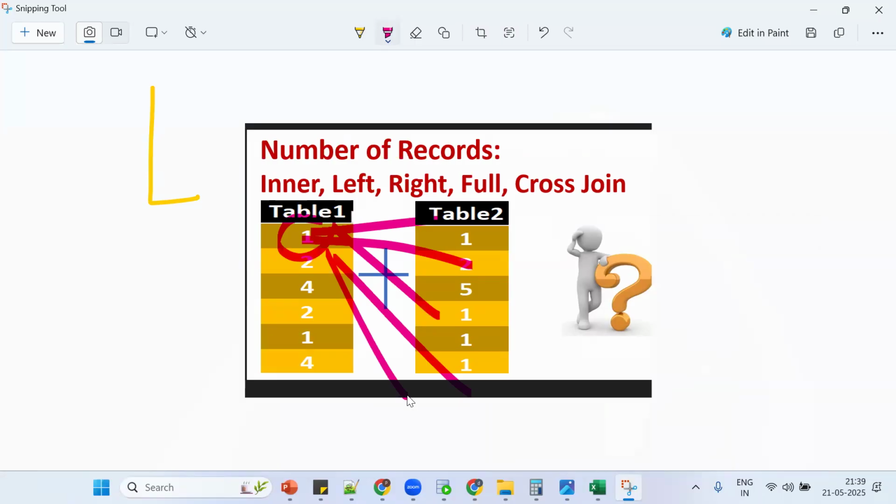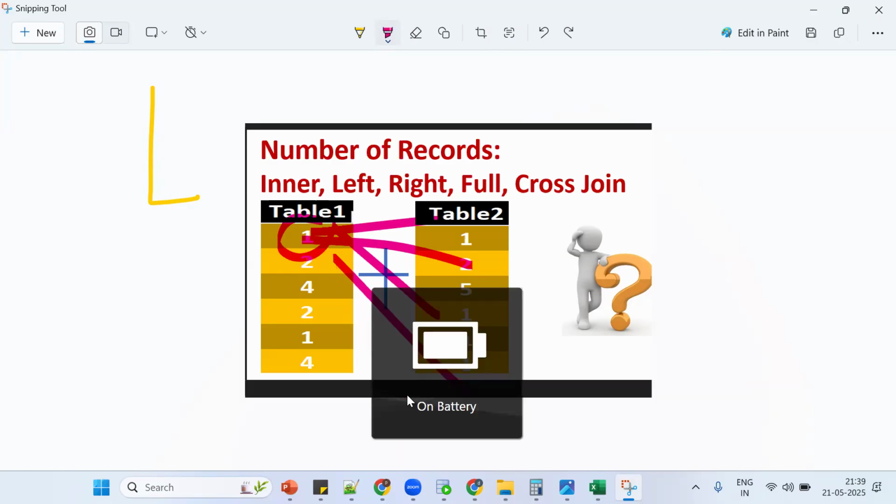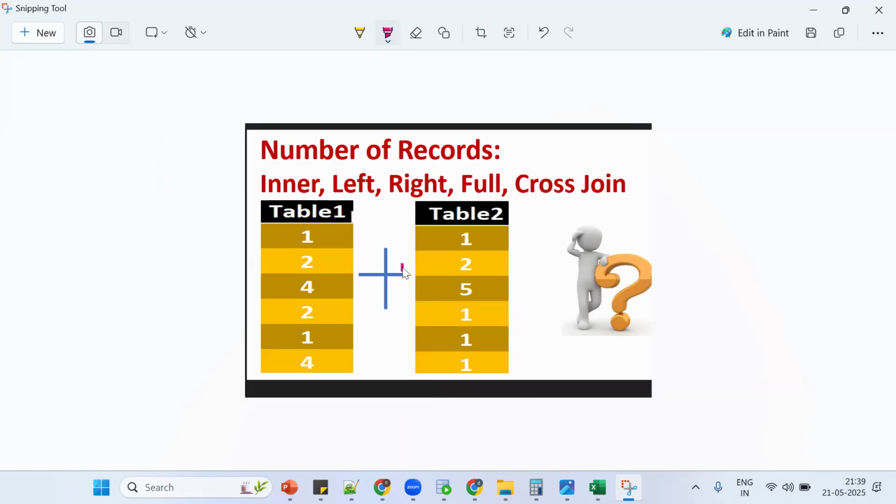Tell me, if you have 2 or 3 records, I am able to do it. When you have more records, can you do it like this? It is not possible. So for this purpose, now we have a concept. See, for this purpose what?